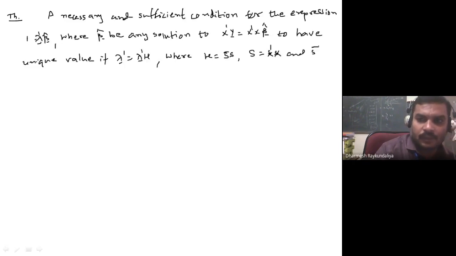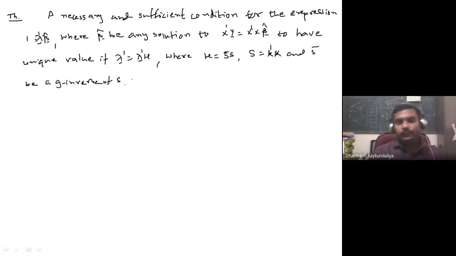And S bar is a G inverse of S. So what I am trying to prove is, the problem is that here we do not have a regular inverse.